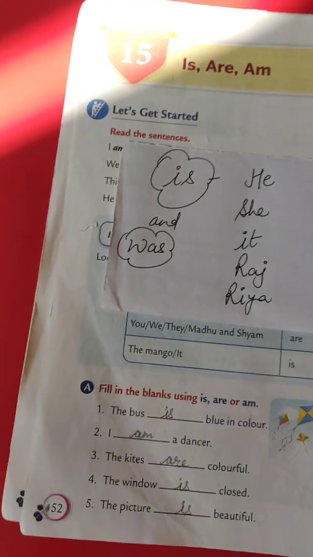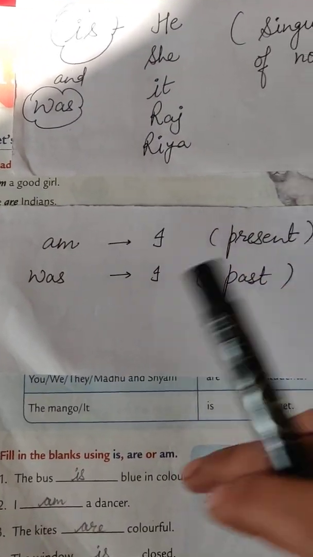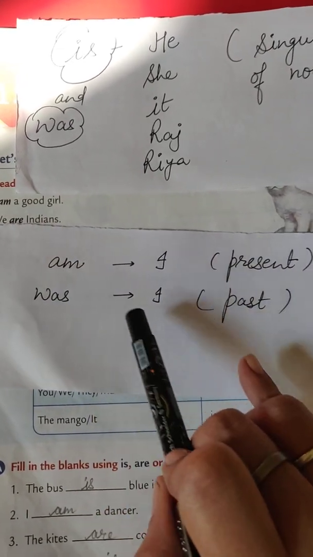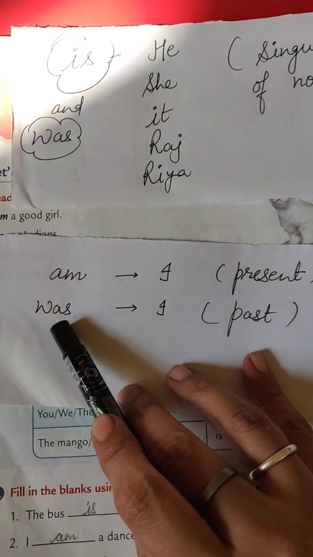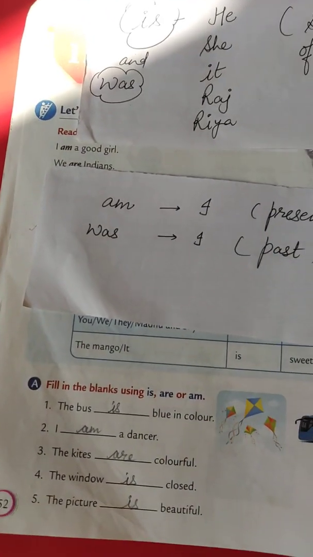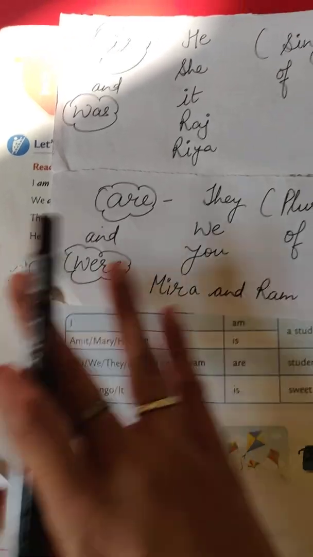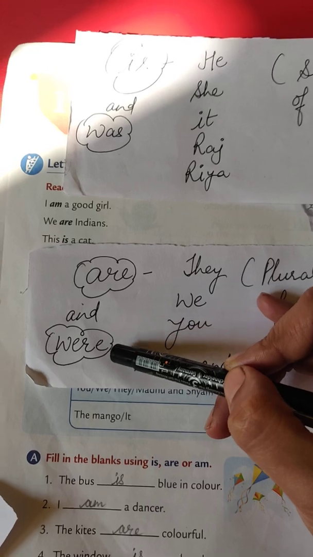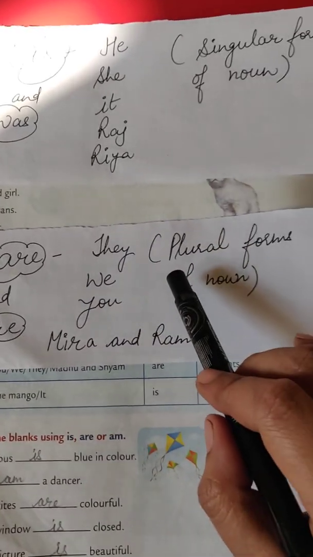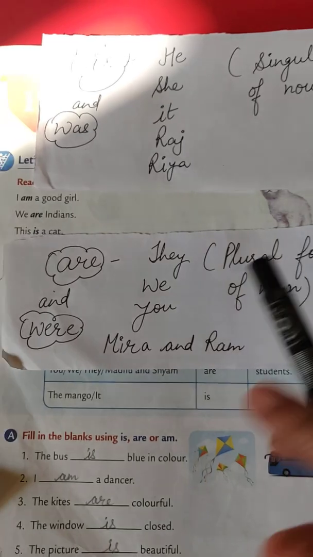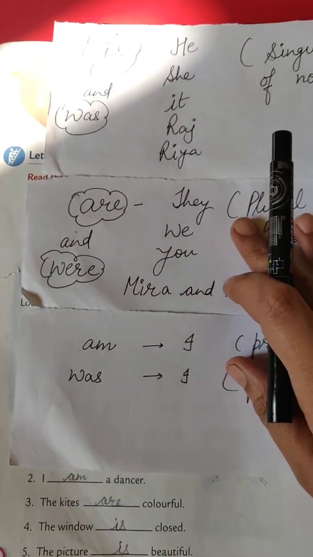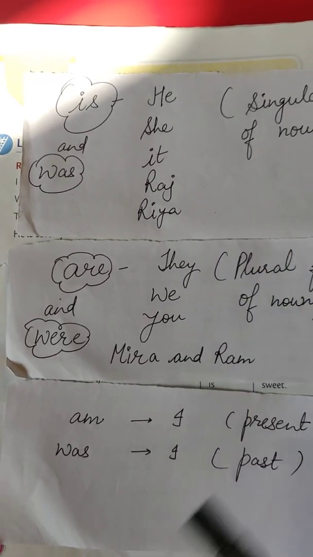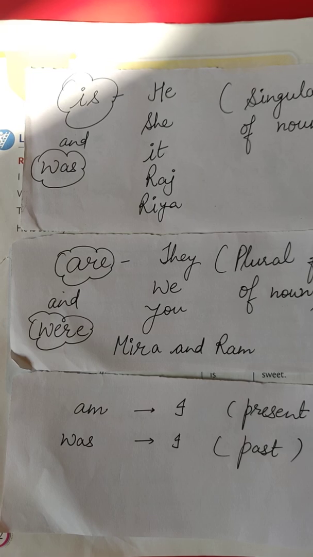And when you talk about I, when you talk about present you always use am, and when you talk about past you always use was. And the same thing: when you talk about present you always use are, and when you talk about past you always use were, with plural forms of noun. So you just have to be clear about these three things, then it will be very easy for you to solve the practice work, okay.